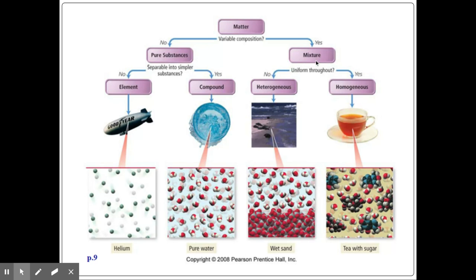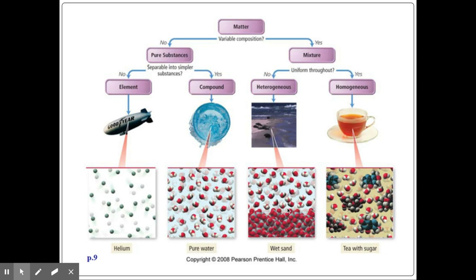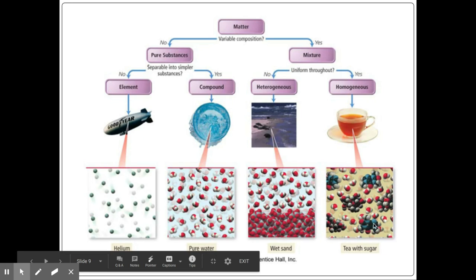When we're talking about your mixtures, you want to ask yourself, are they uniform throughout? If it's not uniform throughout, then it's heterogeneous. So think of the beach, okay? On the beach, you have water and you have wet sand. So these are your water molecules. And then you have your sand in the background here, okay? So it's not the same throughout. If you're looking at tea with sugar, we have your tea, we have your water molecules, and then we also have your sugar compounds here. So it's all uniform. It's the same throughout.